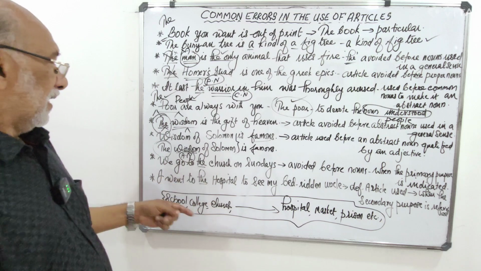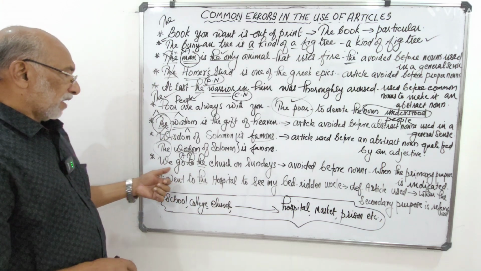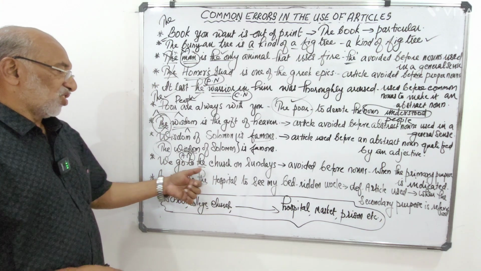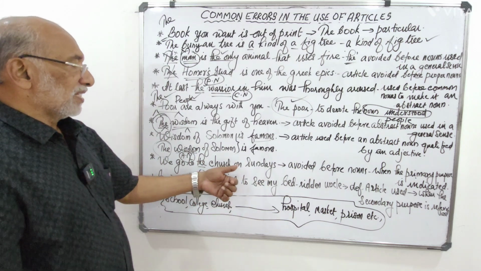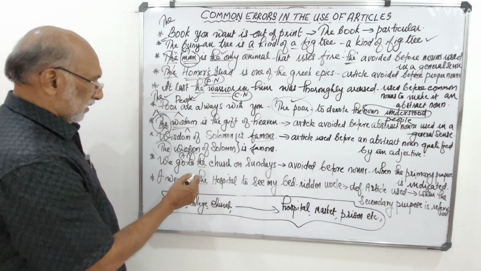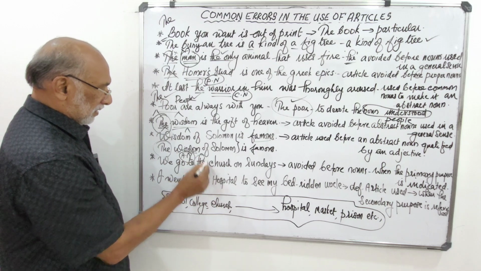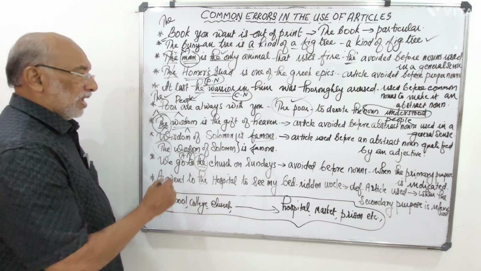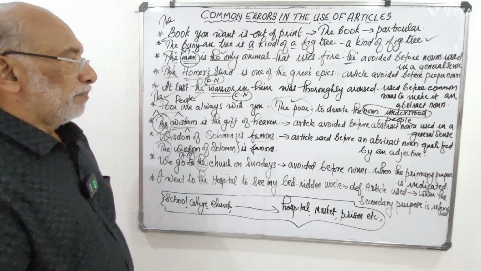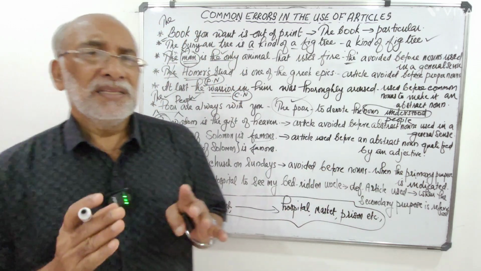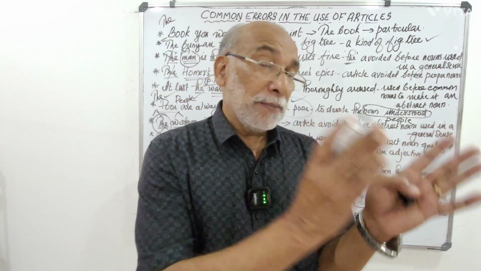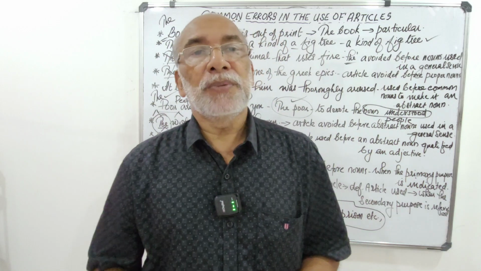Okay. Then coming to the next one, we go to the church on Sundays. But this article, definite article, is to be avoided before nouns when the primary purpose is indicated. This is something like that. What is that? Primary purpose and secondary purpose.